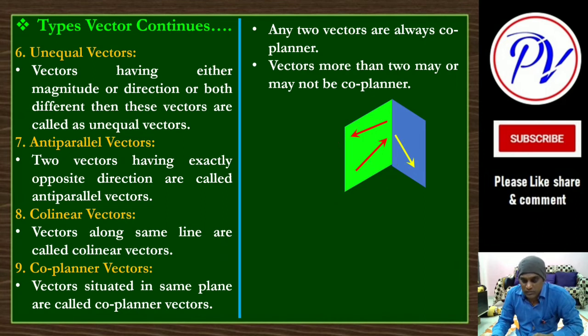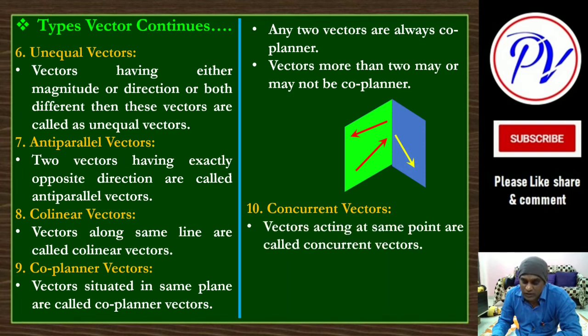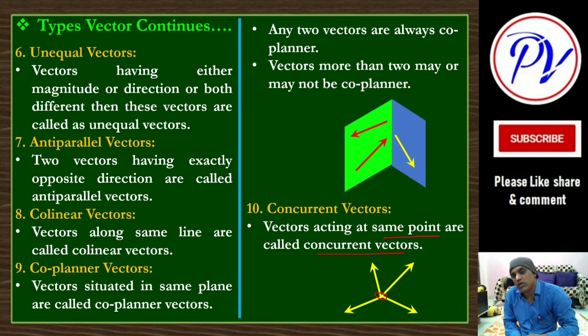Now another type is concurrent vectors. Concurrent means suppose more than one vector is at the same junction, at the same point, acting at the same point. So there are four, for example, I have given. So these four vectors are concurrent vectors. They are acting at the same point. They have one common point, we can say. Then these are called concurrent vectors.